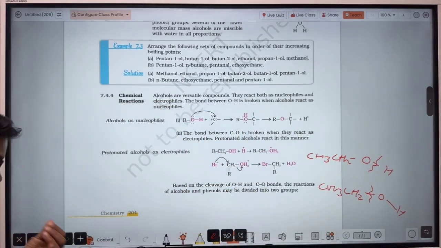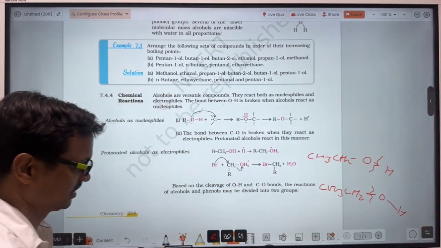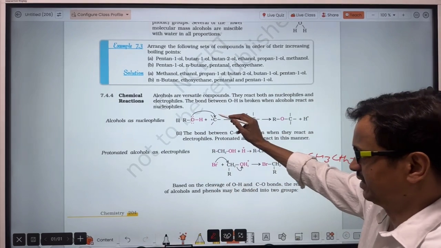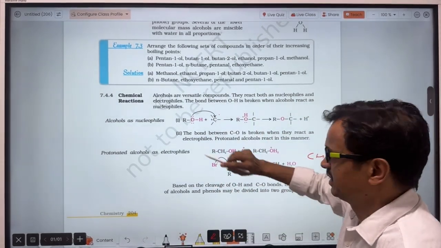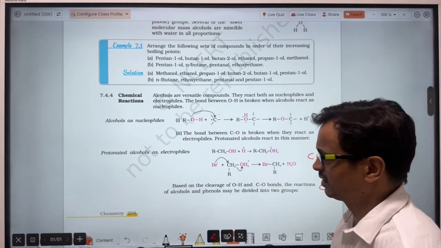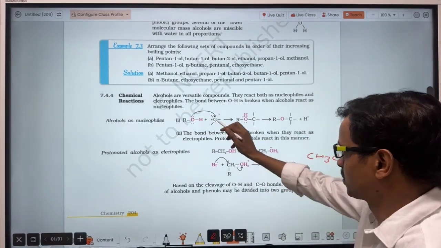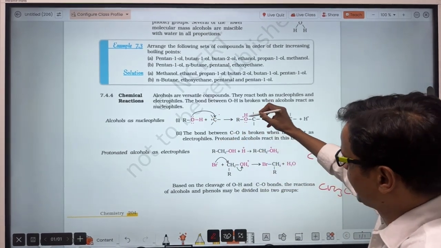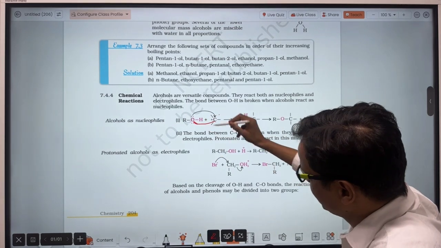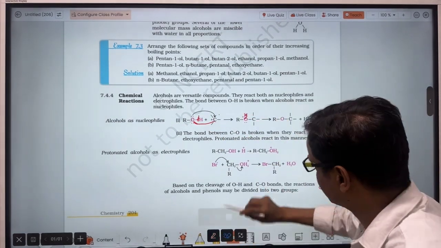So let's see when there will be cleavage of the carbon-oxygen bond and when there will be cleavage of the oxygen-hydrogen bond. When there is a carbocation, meaning a positive charge here, and there is a lone pair on the oxygen atom, the carbocation will be attracted towards this oxygen. This electron pair will attract the positively charged carbon atom. So this carbon will come here, and a bond will form between this carbon and this oxygen, and there will be dissociation of this OH bond.